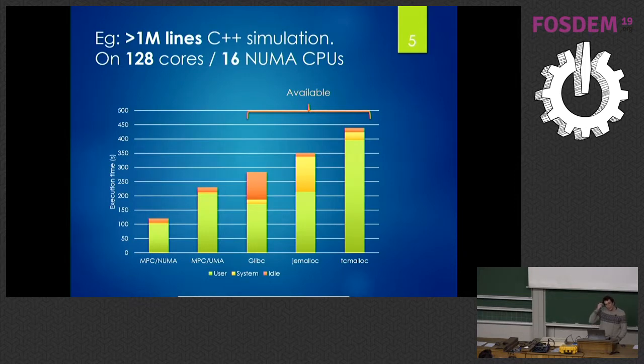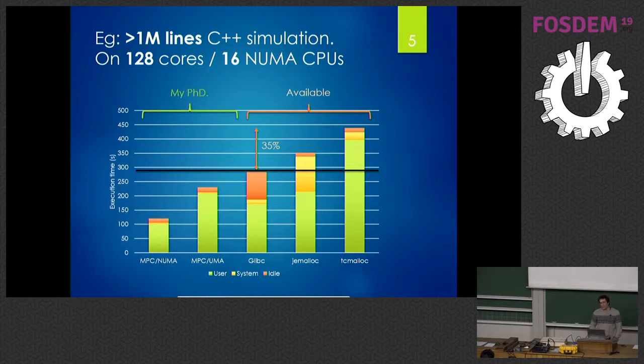Just to give you an example, this is a big application I was working on. 1 million lines of C++ code, running on 128 cores, or 228 cores, 16 CPUs on the same motherboard. So a big NUMA node. This was really challenging on Linux. And just by changing the memory allocator, you can see the default one from Linux, glibc, jemalloc, and tcmalloc, which were mostly the top allocators we have today, you can change the performance of your application by roughly 35%. I mean, this is not the 2% or 3% we can expect.